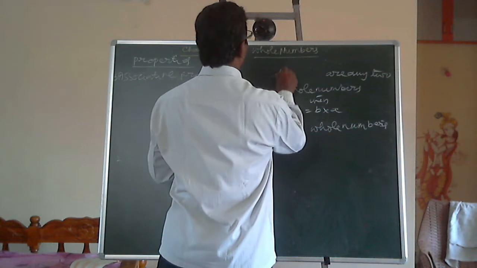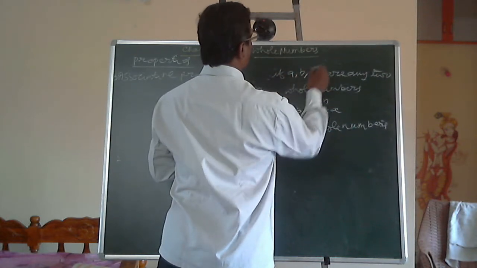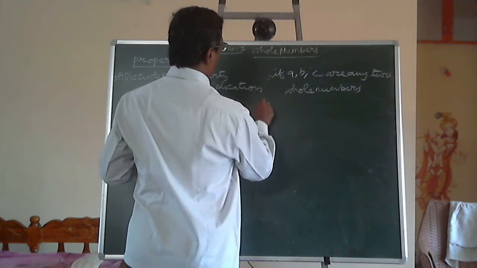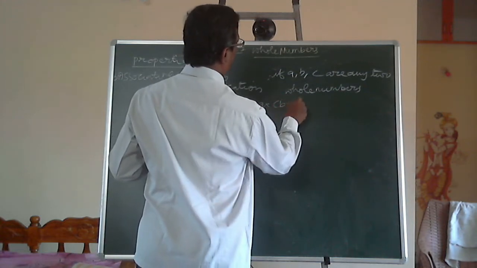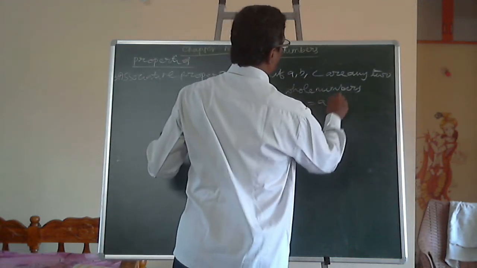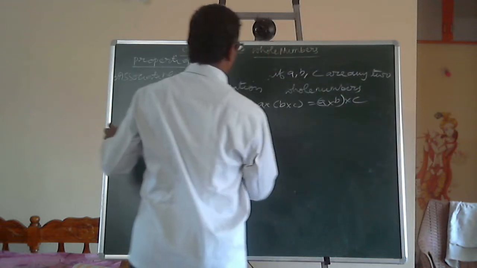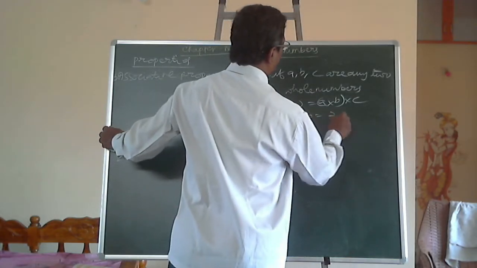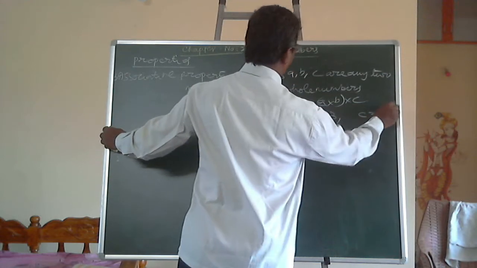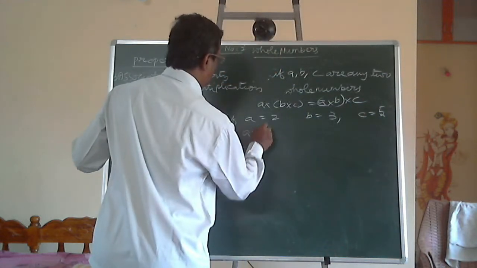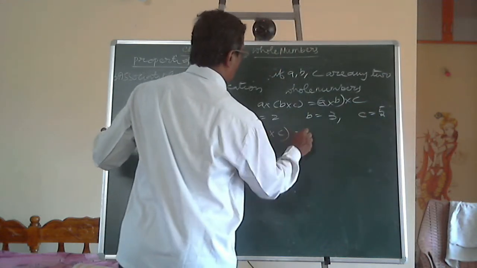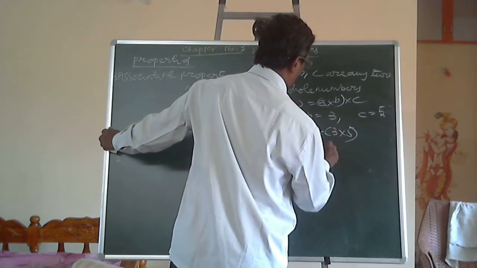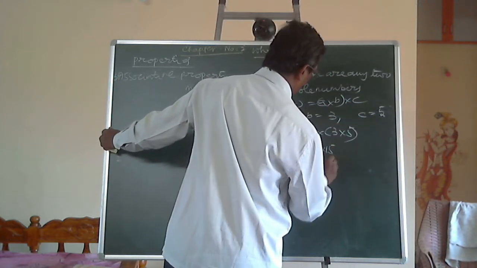If A, B and C are any 3 whole numbers, then the associative property says A into B into C is equal to A into B into C. That is, if A is equal to 2, B is equal to 3 and C is equal to 5, then A into B into C is equal to 2 into 3 into 5. This is 2 into 15, which is equal to 30.